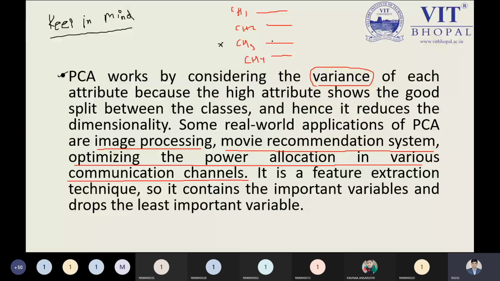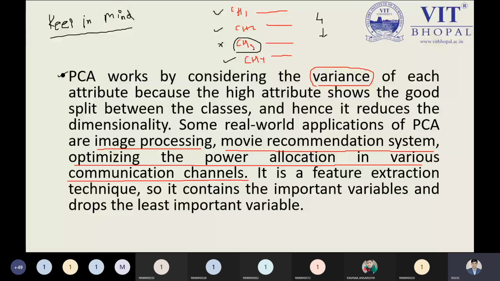So the load or the information can be distributed by CH1, CH2, and CH4. So this becomes a deactivated channel. PCA is what tries to do this. Before, we had 4 communication channels, but after applying the PCA mechanism, we have found that channel 3 is not usable by any household right now.